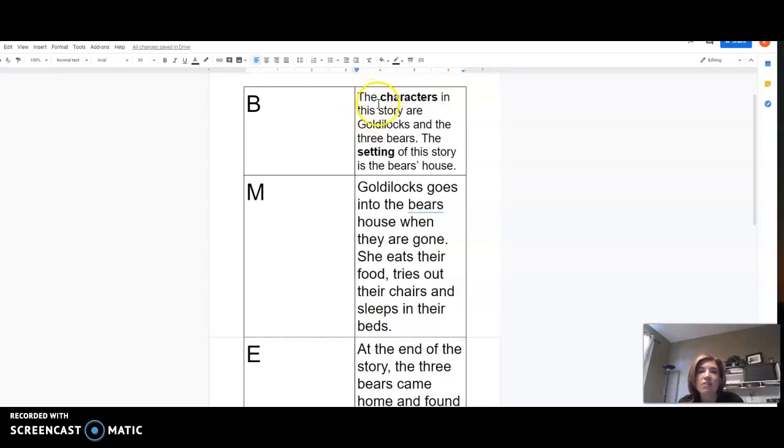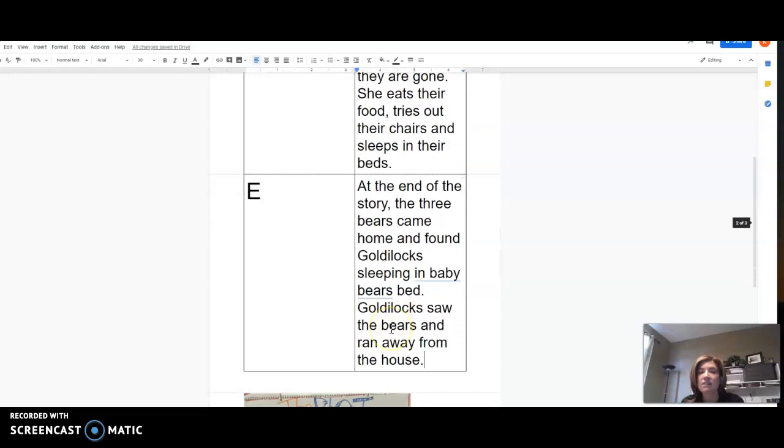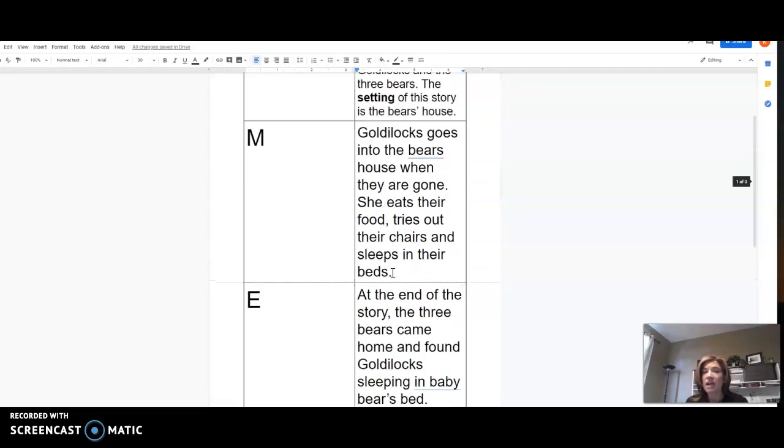Okay? So the characters in the story are Goldilocks and the three bears. The setting of the story is the bear's house. Goldilocks goes into the bear's house when they are gone. She eats their food, tries out their chairs, and sleeps in their bed. At the end of the story, the three bears came home and found Goldilocks sleeping in Baby Bear's bed. Goldilocks saw the bears and ran away from the house. So I've got all the really important events that happened in the story. Somebody that had not read the story would be able to understand what happened from what I wrote here with the beginning, middle, and end.